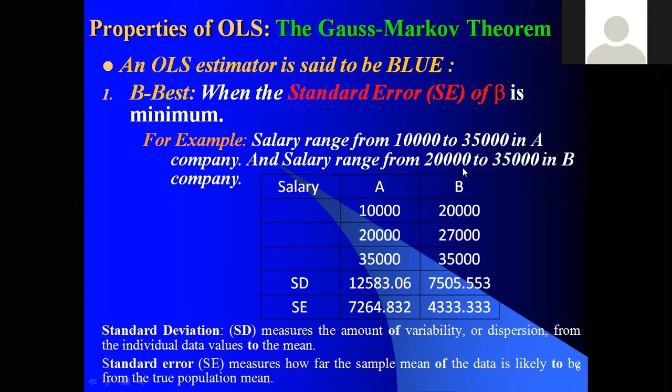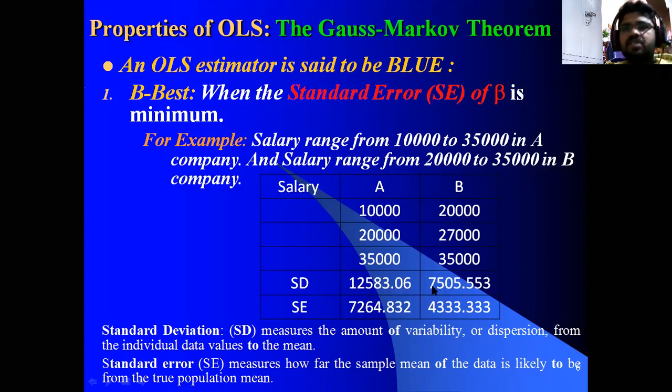Generally, B. When it comes to standard deviation and standard error, how can we find out the standard error? Before knowing the standard error, we need to find out the standard deviation. For example, if I collect information from three persons, their salaries are 10,000 and 20,000 for A company and B company, like this. After collecting information, I calculated that the standard deviation of A company is 12,583, whereas B company is 7,505.